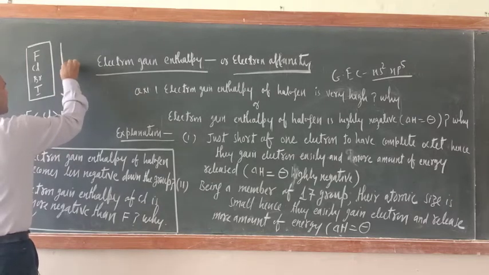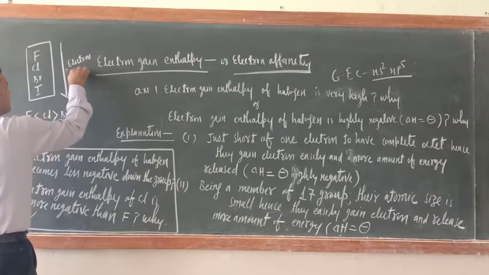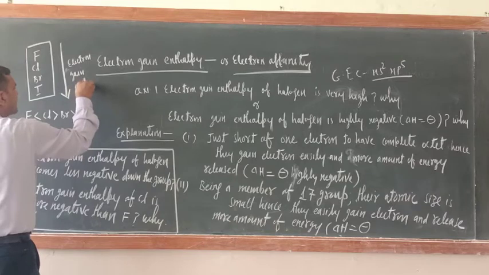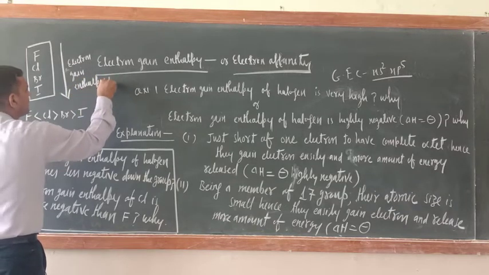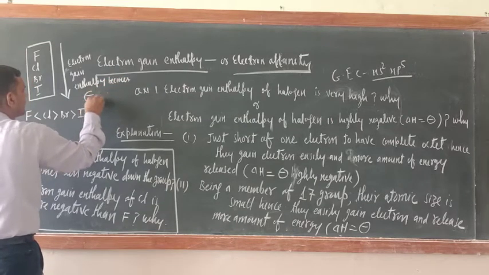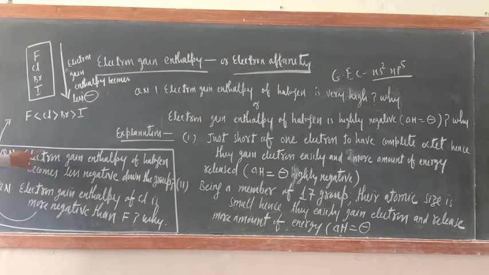delta H electron gain enthalpy becomes less negative. Why? Just see, here the question is written, electron gain enthalpy of halogen becomes less negative down the group. Why?